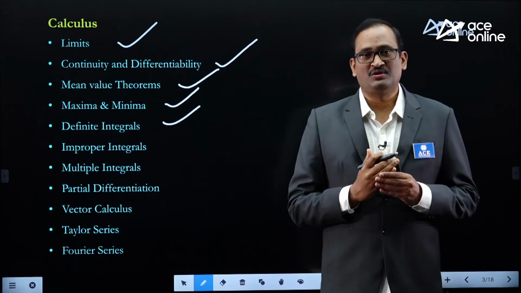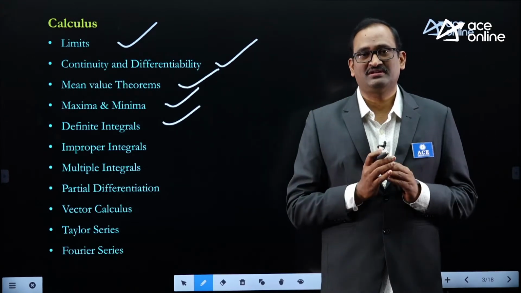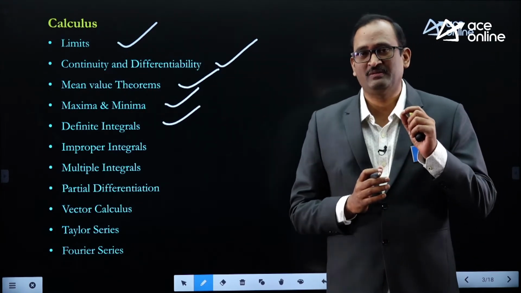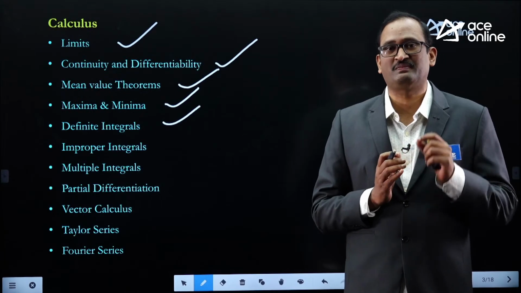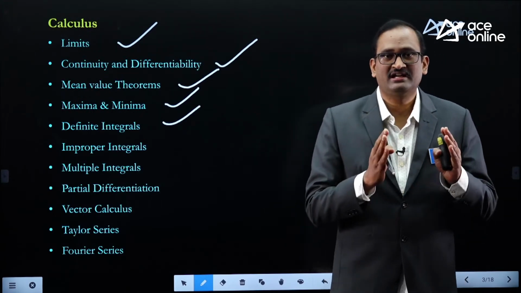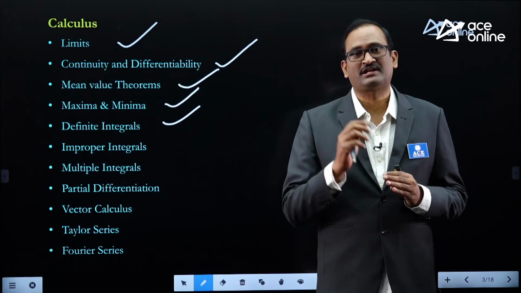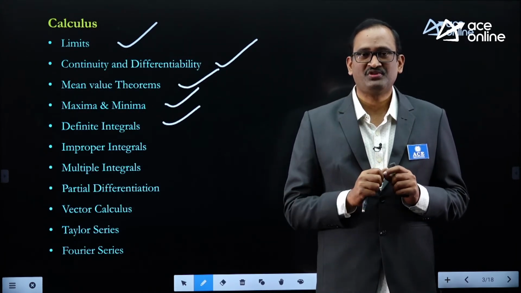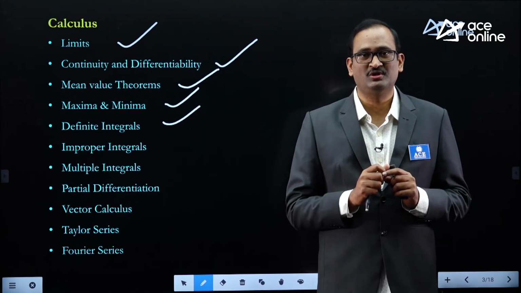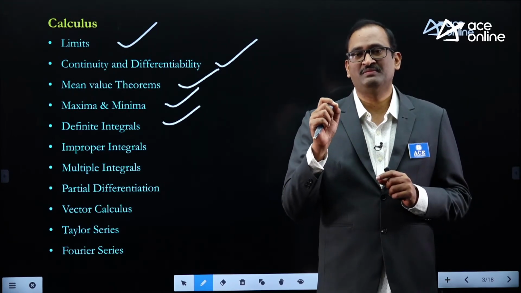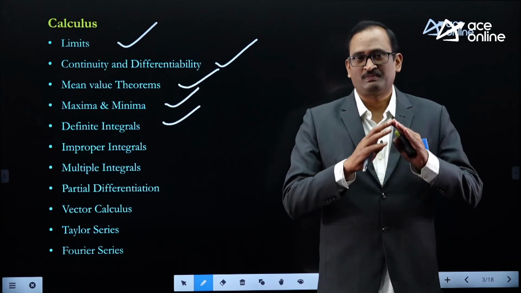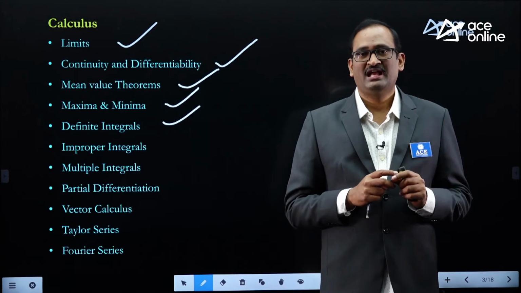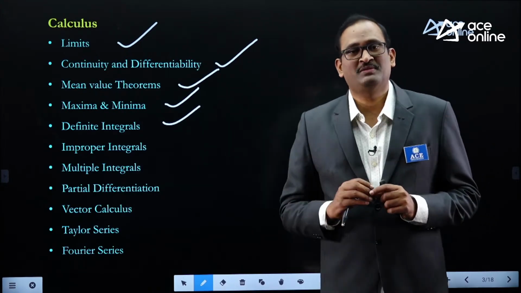But when you observe the last 30 years of GATE questions, the most important and expected topic is maxima and minima. Regarding maxima and minima, we have three different types: local maxima and minima of single variable, global maxima and minima of single variable, and local maxima and minima of two variables. All topics are important.